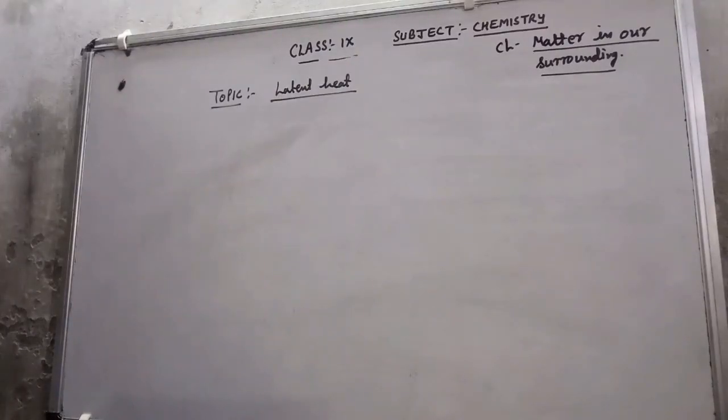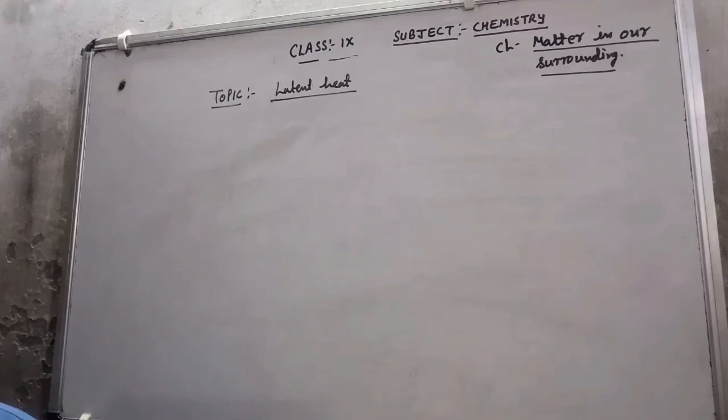Good morning students. Today in this video I will discuss latent heat and the types of latent heat. Latent heat means hidden heat. Hidden heat means that it is not measured by the thermometer. With the help of a thermometer we are not able to measure that type of heat. That is called latent heat. I will discuss the proper definition with you.